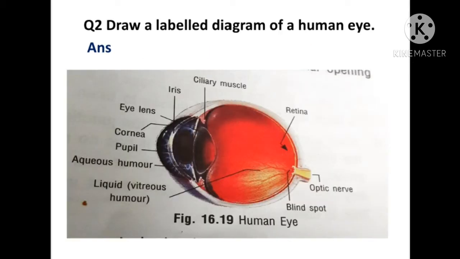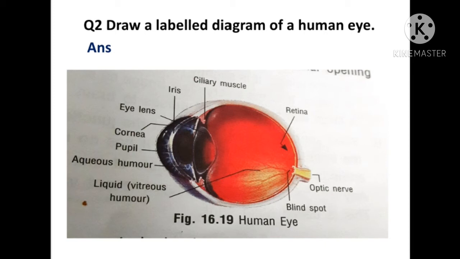Now question 2. Draw a labelled diagram of a human eye. Children, you are seeing the diagram here. This is a spherical rounded structure, and in the front it bulges out. The bulging portion is known as the cornea. After the cornea there is a colored part called the iris, and in the middle of the iris there is a central hole called the pupil. After the iris and pupil there is the eye lens, which is held by the ciliary muscle. The space between the cornea and the eye lens is filled with aqueous humor.